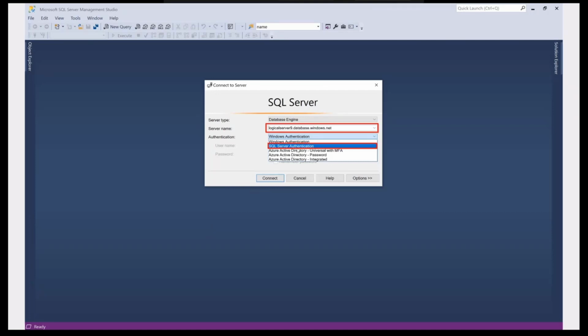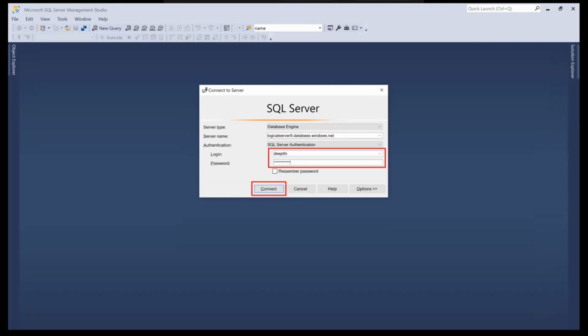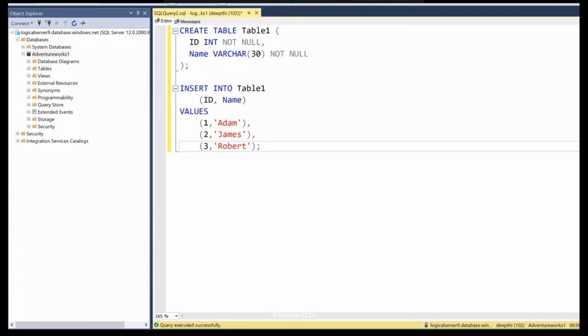Just paste the server name, and by using the admin account that you created while creating the logical server, you connect with those credentials, using SQL Server authentication, by giving the ID and password. Connect. Here you can see the logical server.